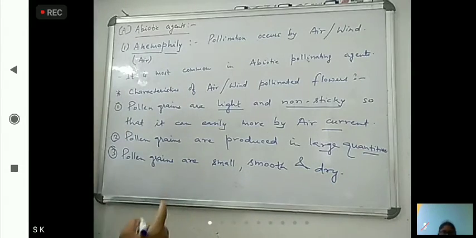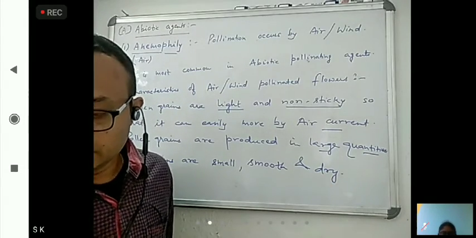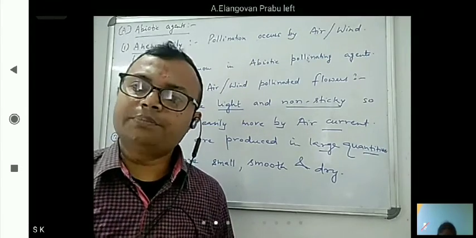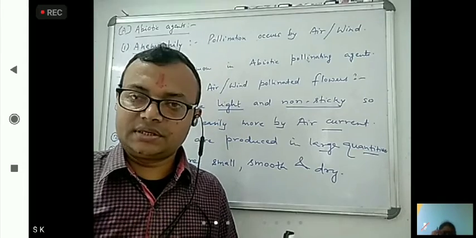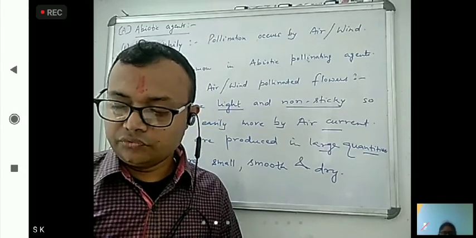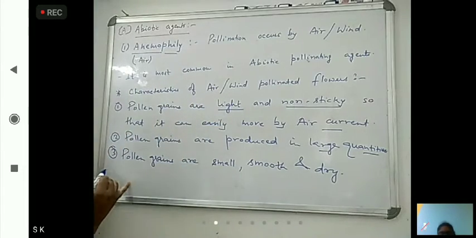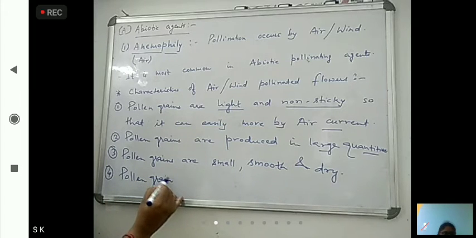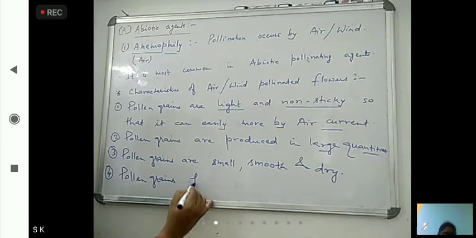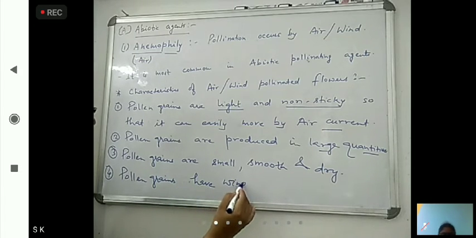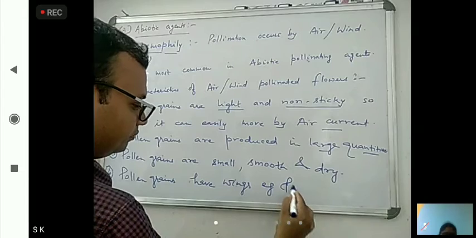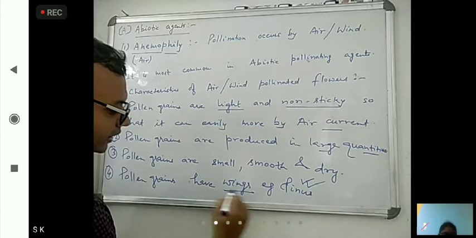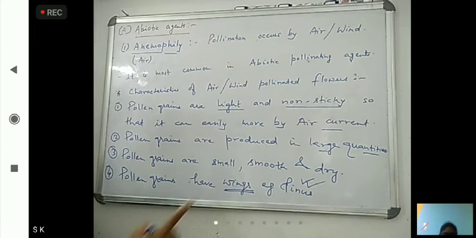Okay, now some plants like pinus, they contain wings. Pollen grains contain what? Wings. For example, pinus. This you have to remember, which pollen grains contain wings. Okay, so that is pinus.